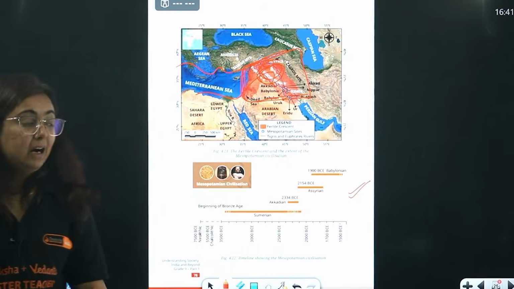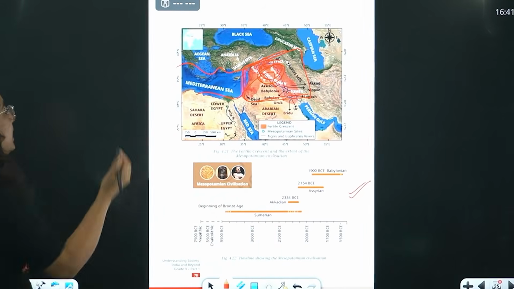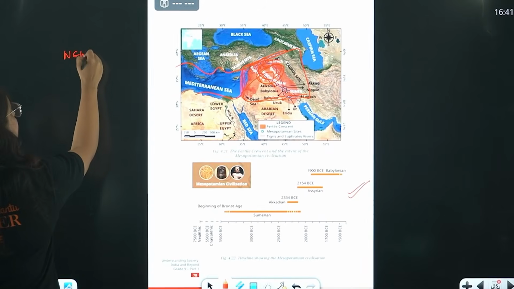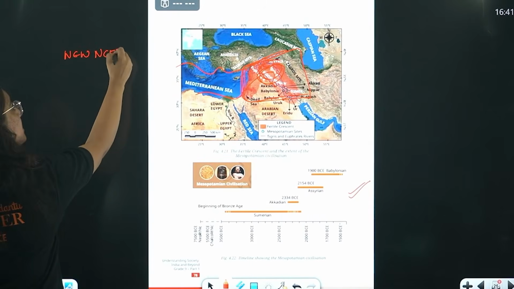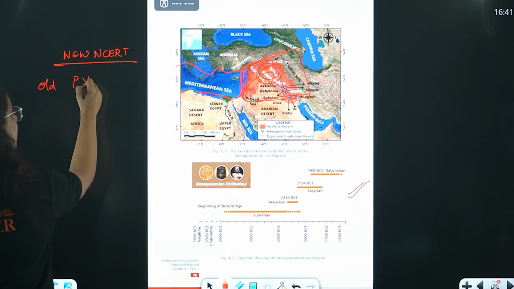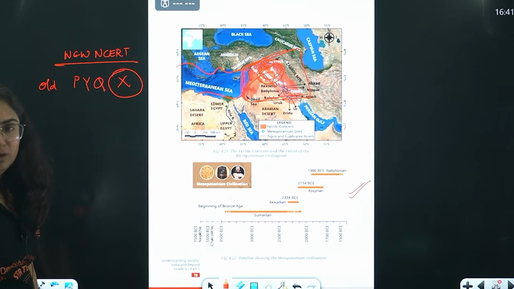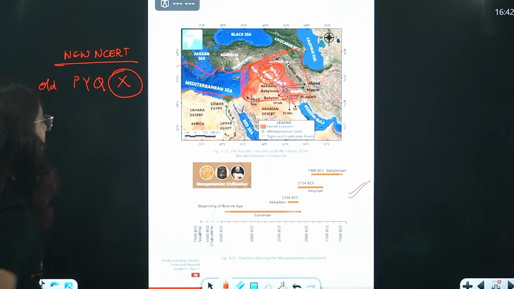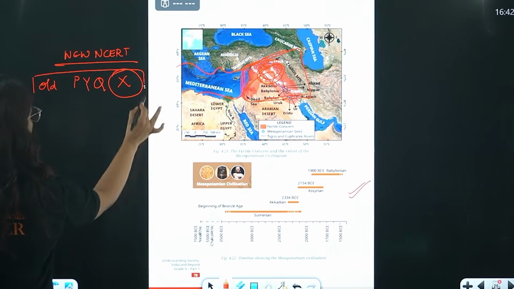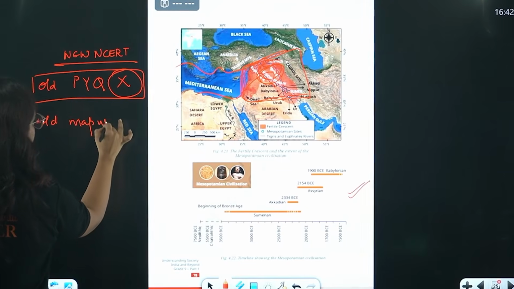Beta, one advice that I want to give you: this is the new NCERT. We do not have old previous year questions. I don't know why this happened with you, but it happened, and we have to accept it. We don't have old PYQs or an old map work syllabus.